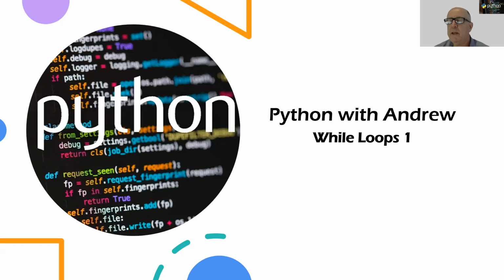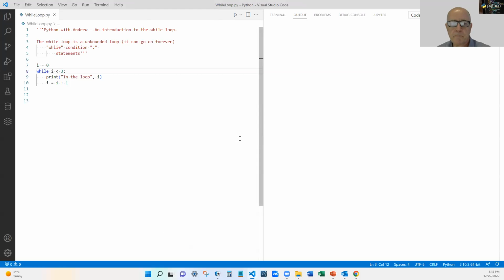Welcome to Python with Andrew, and today we're going to have a quick look at the while loop as opposed to the for loop that we've been looking at so far. We're going to look at the second method in Python that we can do repetition, things over and over and over again. And the while loop is slightly different to the for loop, as we'll see when we jump over to Visual Studio Code and have a look there.